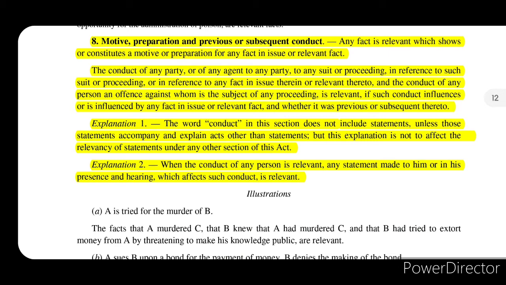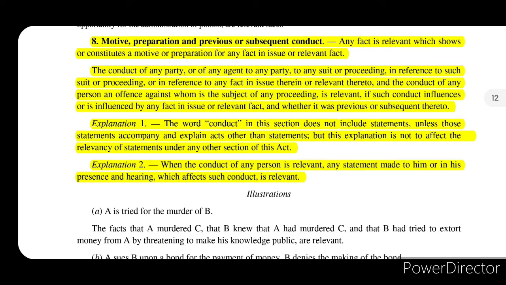Now, explanation 1 says the word conduct in this section does not include statements unless those statements accompany and explain acts other than statements. So, a mere statement does not fall within the purview of section 8, but a statement that justifies or explains an act will come under section 8. But this explanation is not to affect the relevancy of statement under any other section of this act.